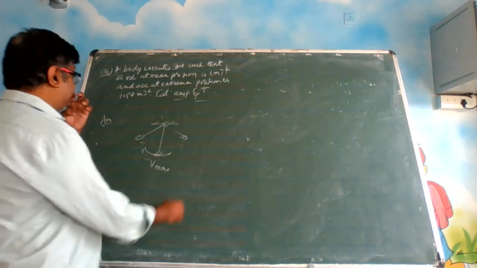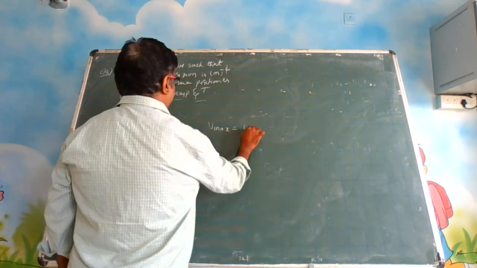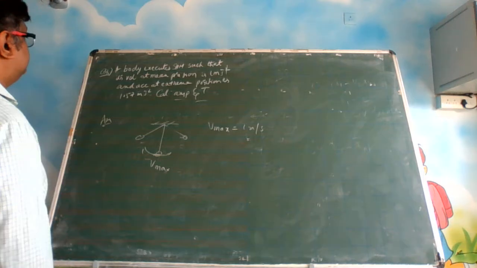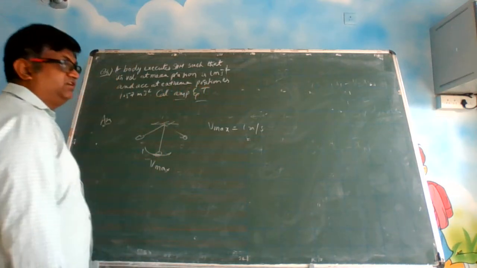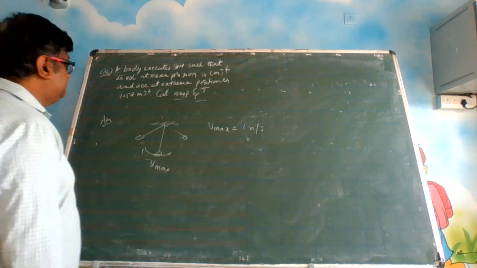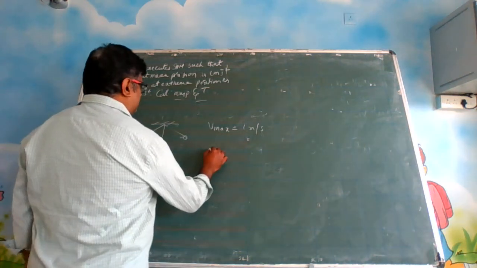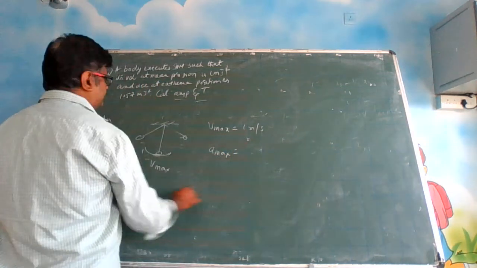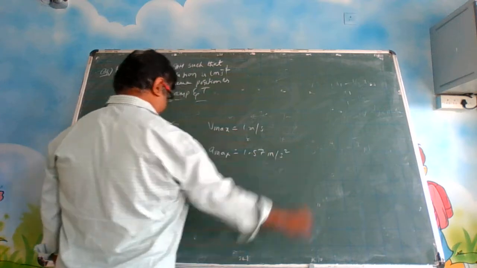So they have provided V max is equal to 1 meter per second, and acceleration at extreme position, acceleration will be maximum. So A max is given to be 1.57 meter per second square.